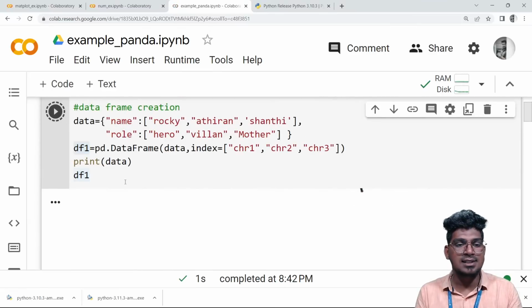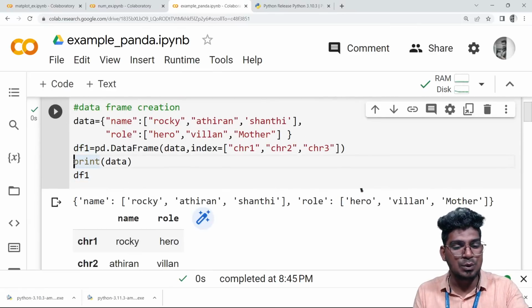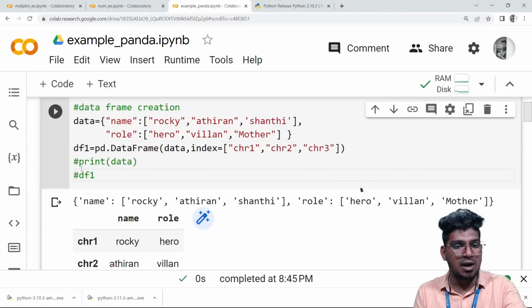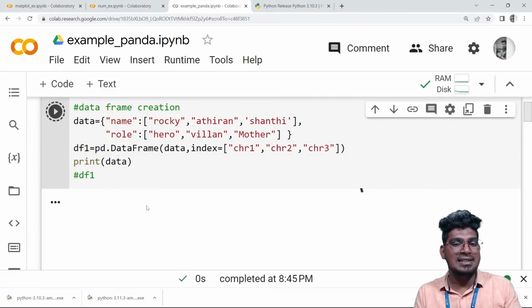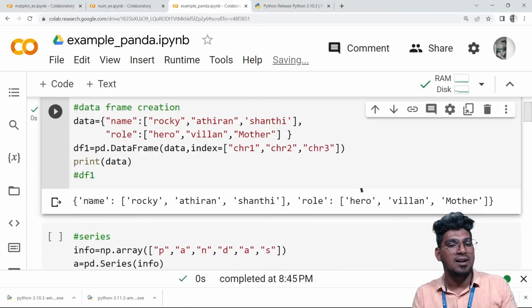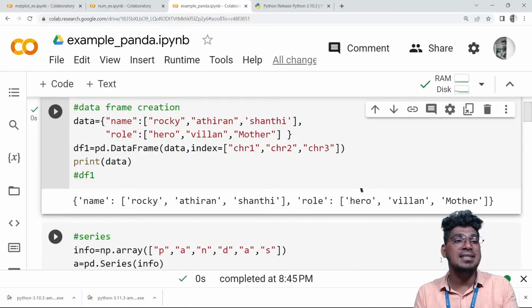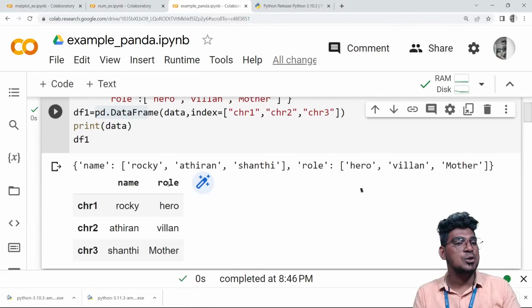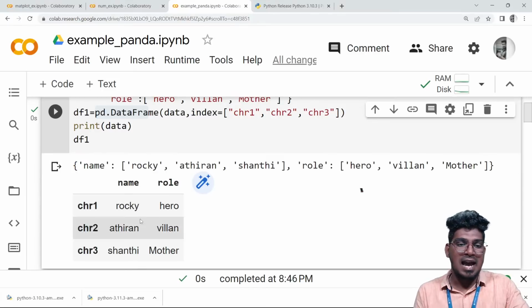If I run this, just a minute, I will tell you what is the meaning of that. Initially, for example, if I did not print this data frame here, the data would be visualized like this. I want to visualize the data frame structure and also in tabular format. You can see it here. With the help of this data frame, it is visualized in a tabulation format with name and also the role.